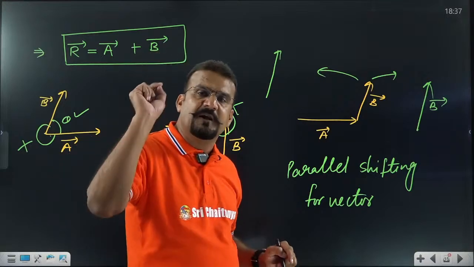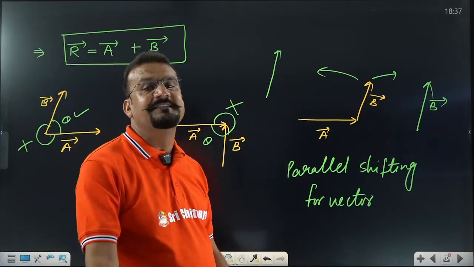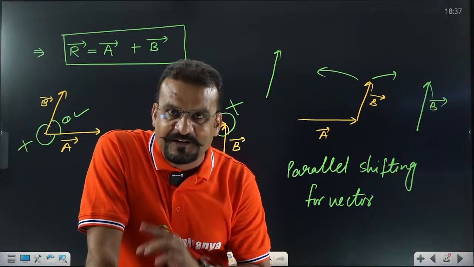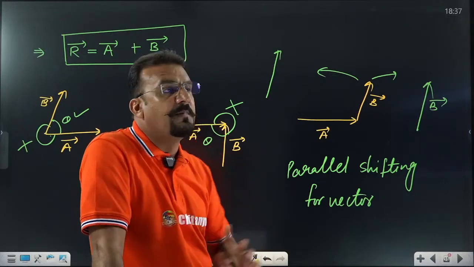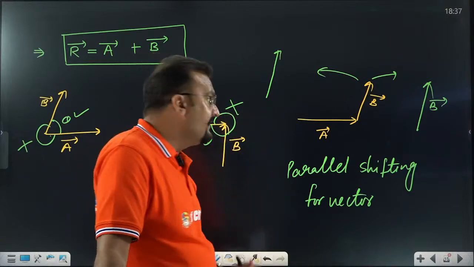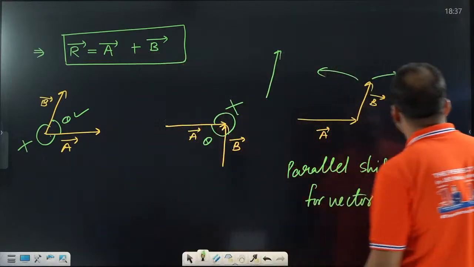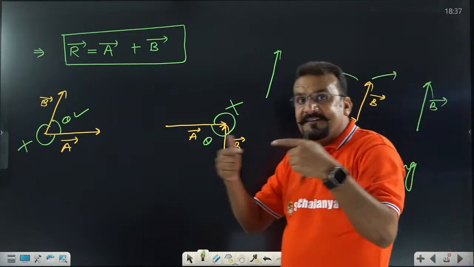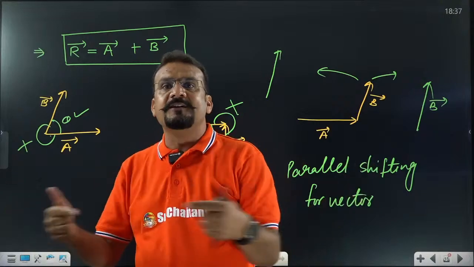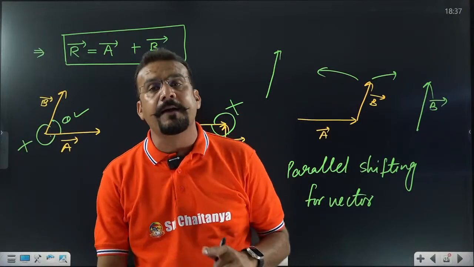Simple rule, simple VS rule. What is the rule? Yes, very important. A vector can be shifted parallel to itself anywhere in the plane. Very, very important. Now, dear student, tell me what is our purpose? Our purpose is to match its tail to tail or head to head, whatever you think appropriate.